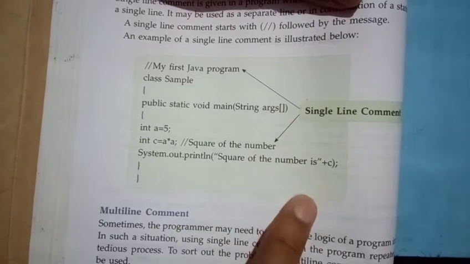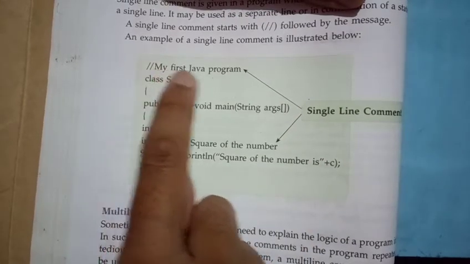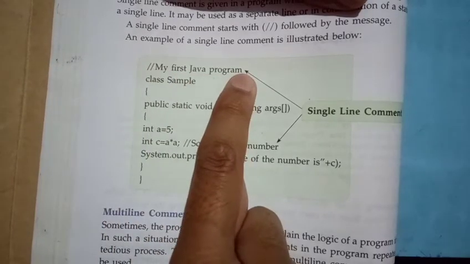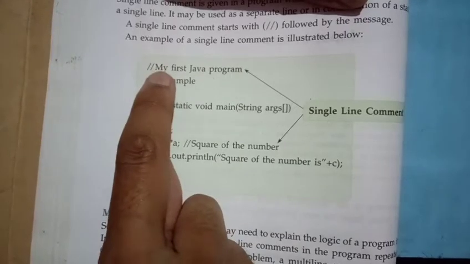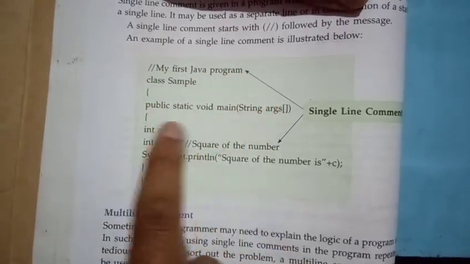In this example, we can see that there are two slashes before this line. It shows that it is a single line comment. And here it is written, my first Java program. After this, these are the program lines.